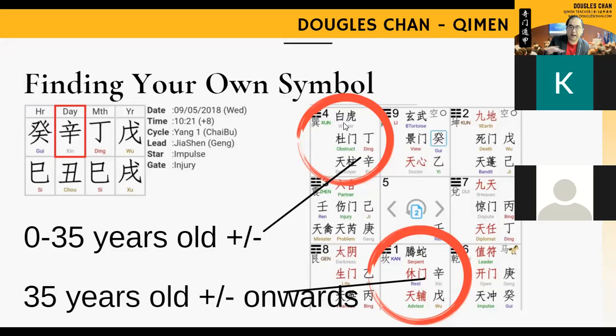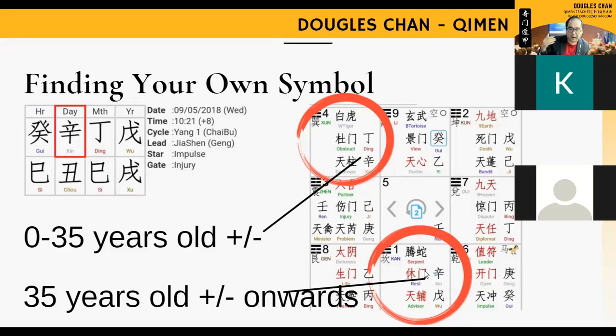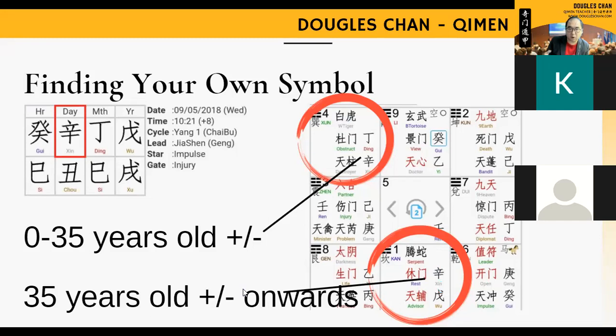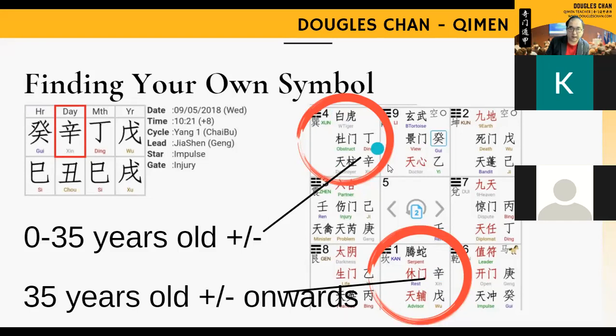That means the first half of life. Next, we have the second one, which is at the top. Within the box itself, it represents the age from around 35 all the way to old age, until the person passes away. So this is the representation. Today we only touch on one of them, which is under 35 years old, because most of the people over here are still less than 35 years old.